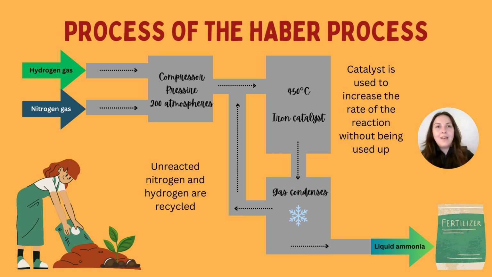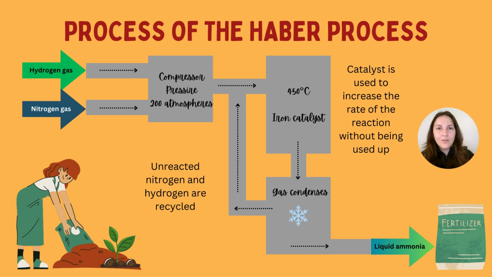So what does that mean? The activation energy is the minimum amount of energy needed for a successful collision. So if we reduce that energy requirement, that means less energy is needed for those collisions to occur, which is actually more efficient. And that leads nicely to temperature, because if we increase the temperature to 450 degrees Celsius, those particles can collide more frequently because they have more energetic components to them. They're more energetic because of that temperature increase.